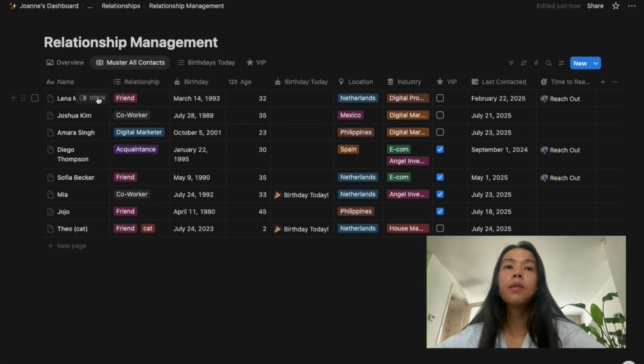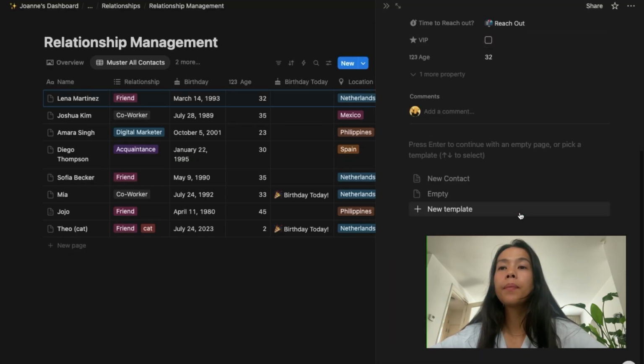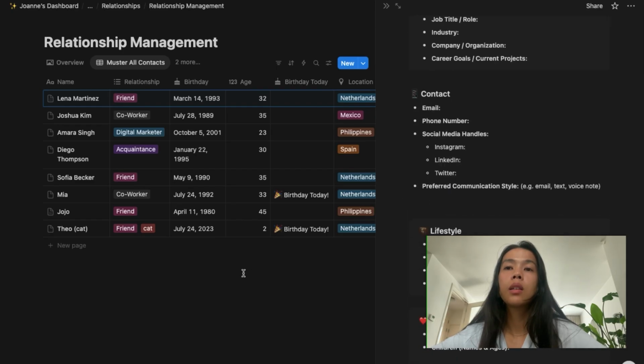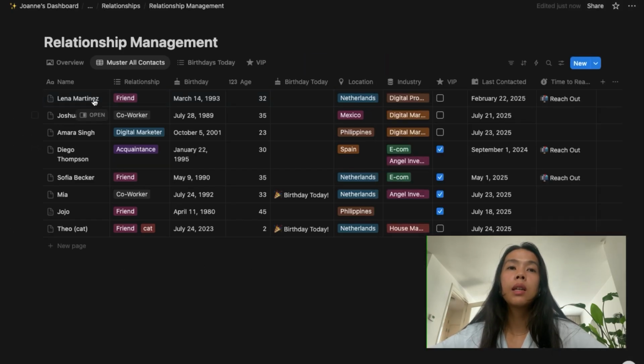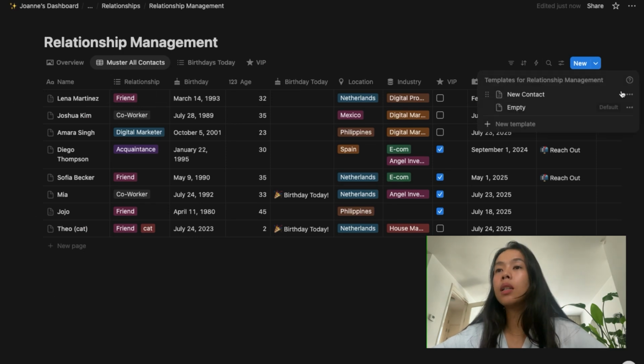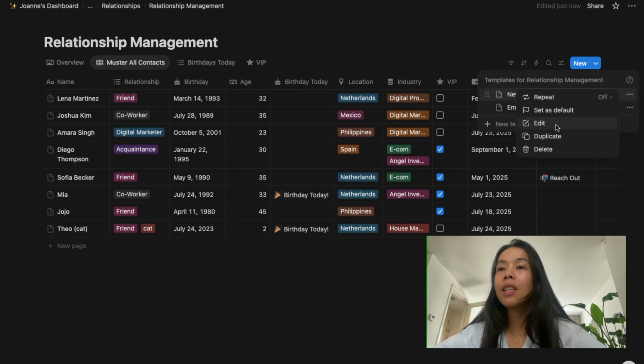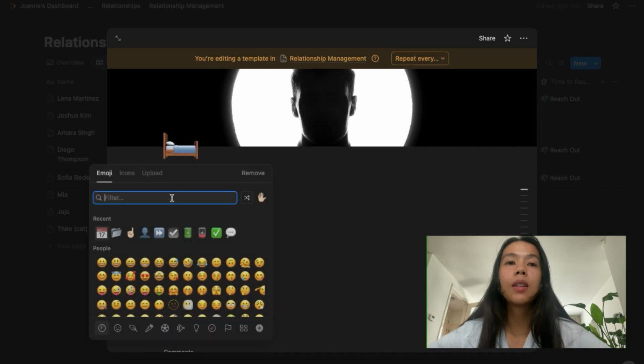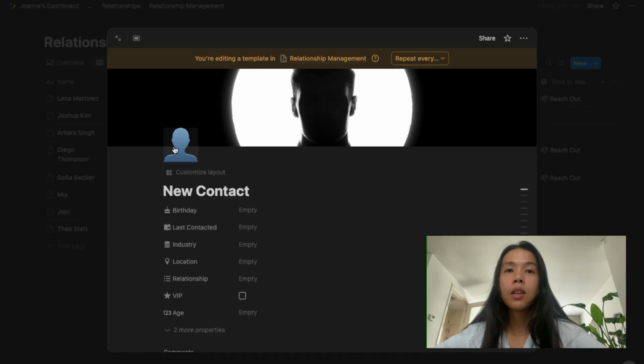Okay, so whenever we are adding this, we can add a new contact. So we're going to add that template to everything. Wait, we can actually add a new contact, edit an icon. We're going to add an icon. I can use this thumb icon here for a new contact.